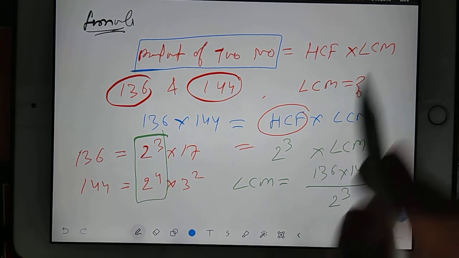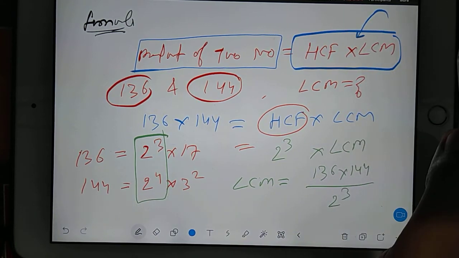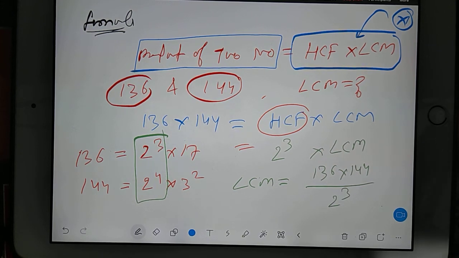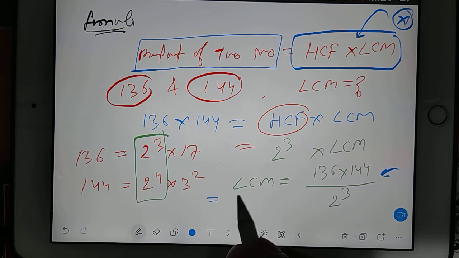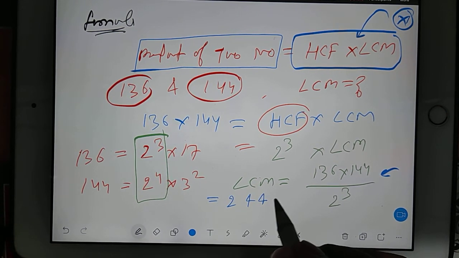If you know how to find out HCF and LCM, then only you can use your GATE calculator. If you don't know the process, then there is no use of the GATE calculator, right? So then you can calculate this and you'll be getting the answer. And that answer will come as 2448.